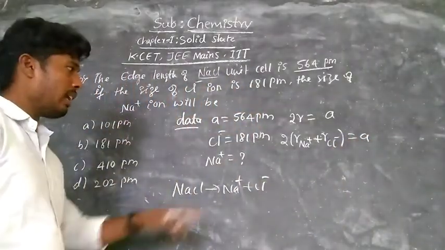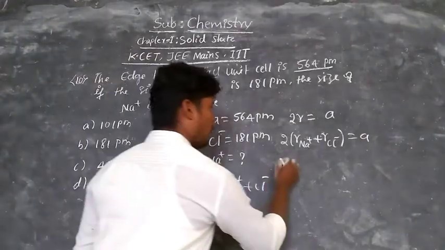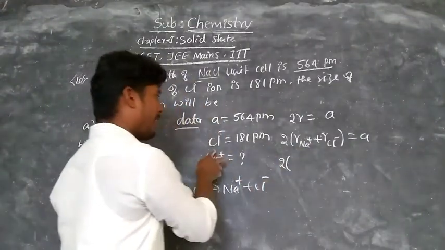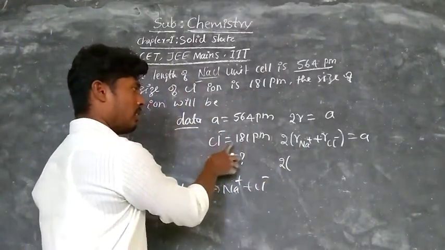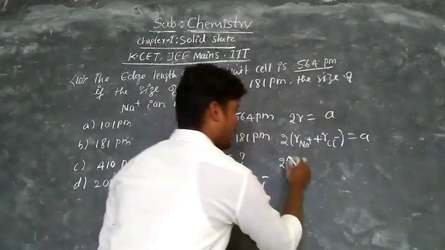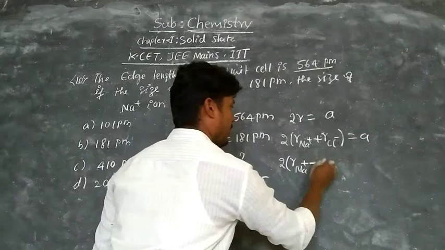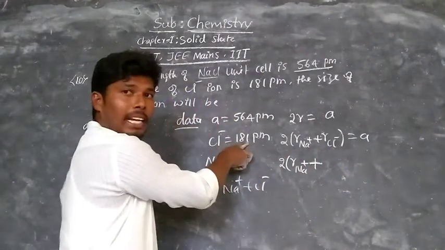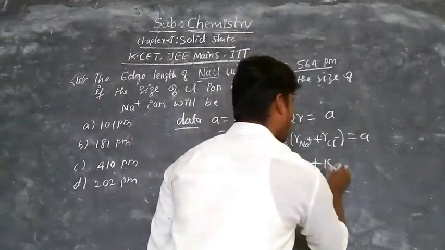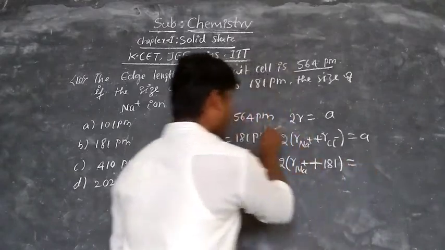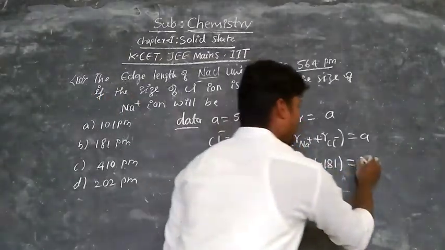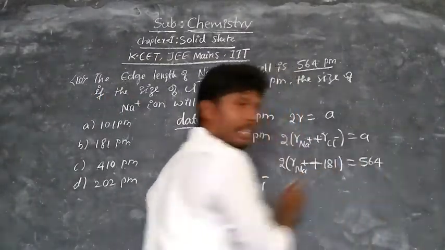Okay. Now they given a, that is equal to 2 into radius of Na plus ion, which they have to calculate, plus radius of Cl minus ion, which is given as 181 picometer, that is equal to a, the edge length, 564 picometer.